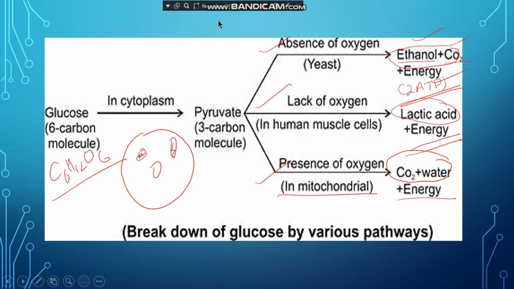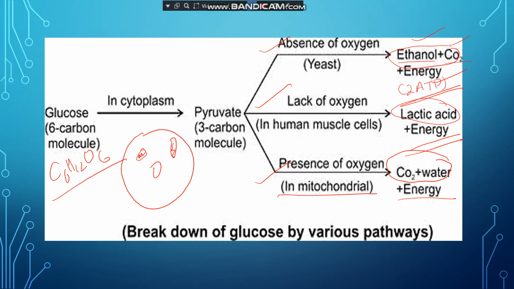Now the first type of respiration, that is in absence of oxygen. The best example is yeast. What is yeast? Yeast is a single cell fungus. In yeast, the breakdown of glucose takes place in absence of oxygen and produces ethanol, carbon dioxide and energy. Ethanol is one type of alcohol, and the energy is released in the form of ATP. During anaerobic respiration 2 molecules of ATP are released.